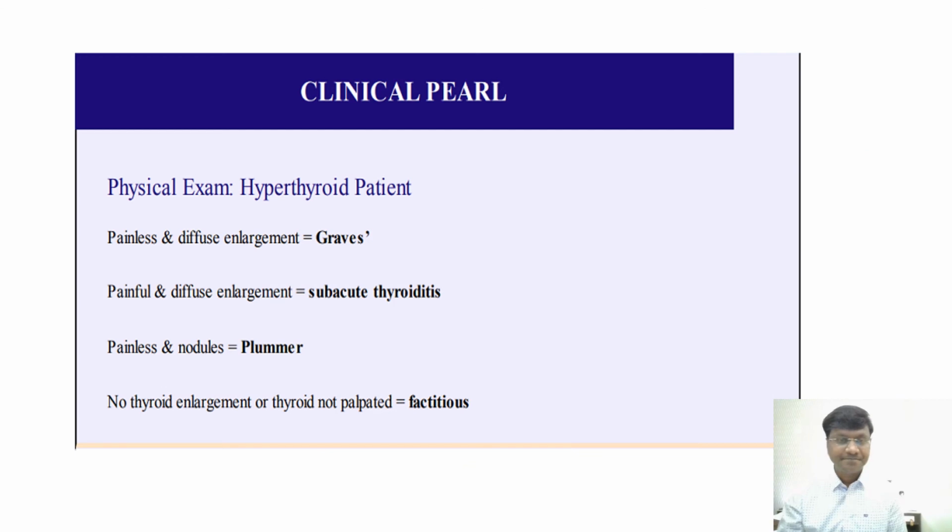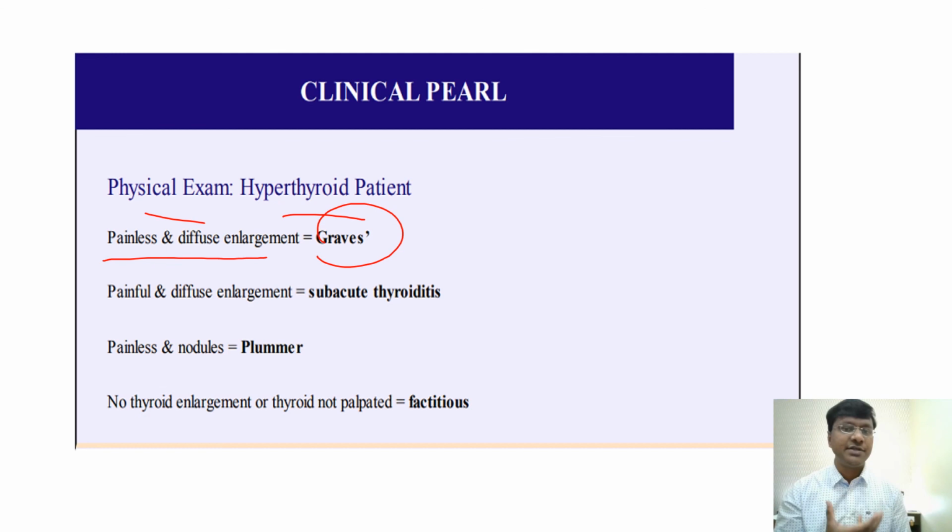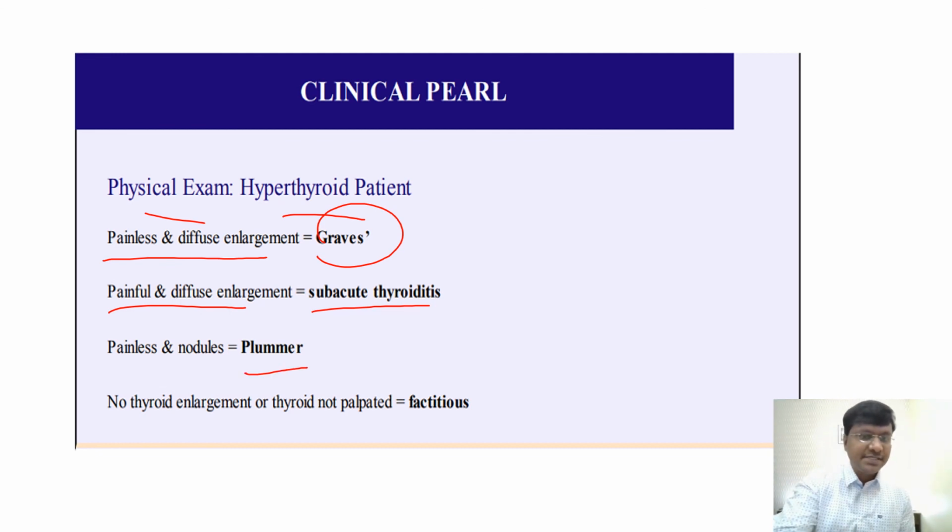And lastly, this is a very important clinical pearl. Remember hyperthyroidism and physical examination. In Graves' disease, there will be painless and diffuse enlargement of the gland. In subacute thyroiditis, there is painful and diffuse enlargement of the gland. In Plummer's disease, it is painless, and nodules are present. And in factitious hyperthyroidism, there is no thyroid enlargement, or the thyroid is not palpable. So please remember, only in subacute thyroiditis will you have a painful thyroid gland.